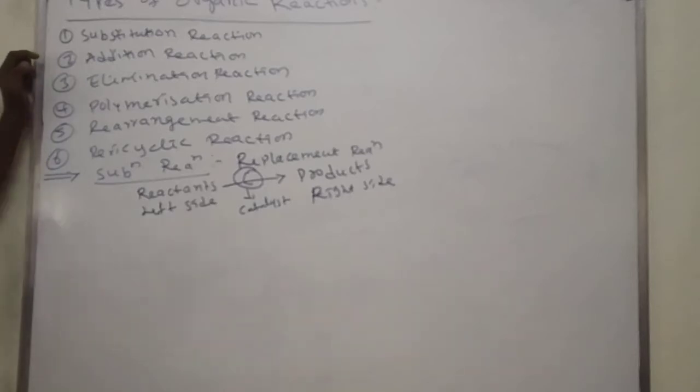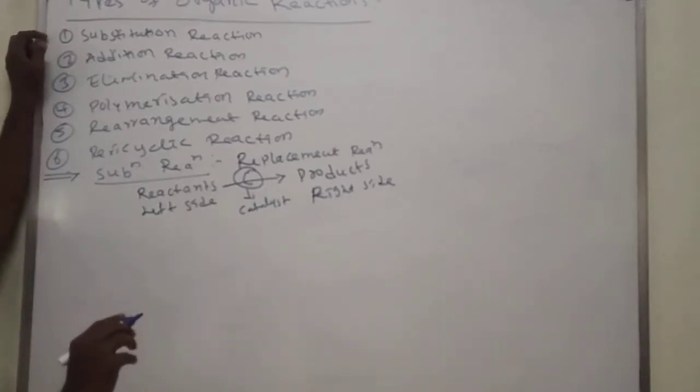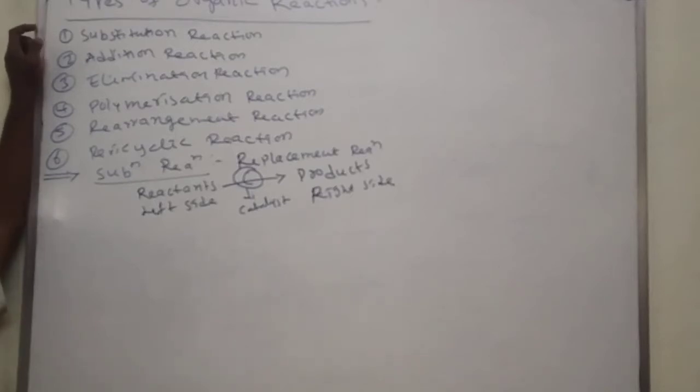Substitution means one atom or group is replaced with another atom or group. The chemical reaction which proceeds by the replacement of one atom with another atom, we call a substitution reaction.